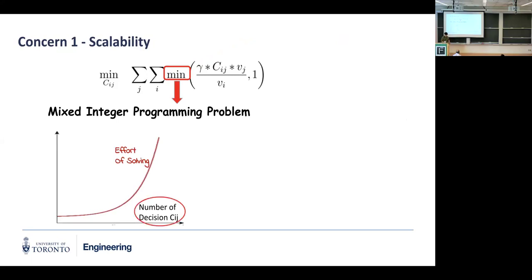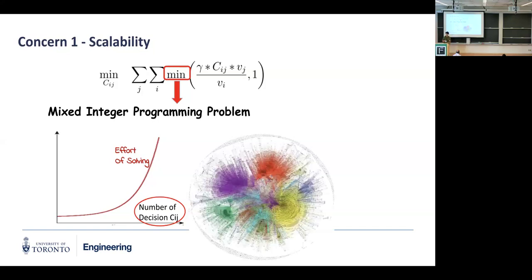For MILP in general, the effort of solving grows very fast according to your number of decision variables. And our number of decision variables, which is CIG, is actually n squared, right? So n is the number of banks. So for a large network, this is very computationally expensive. I'm going to show the time comparison later. So this one-shot approach is not very efficient in dealing with large problem sizes.